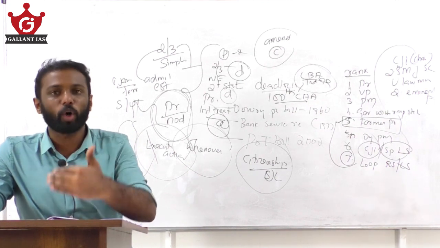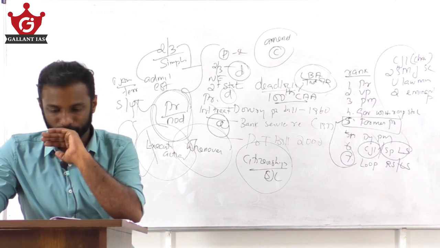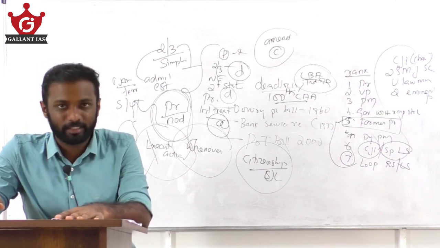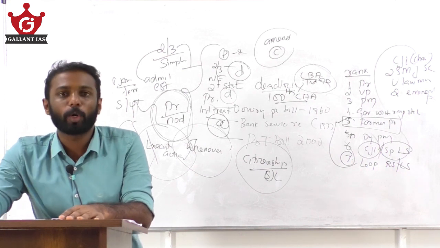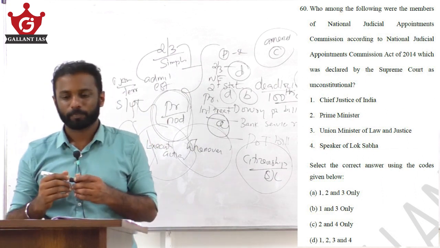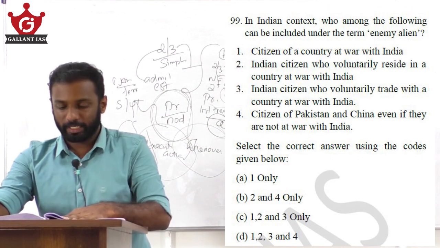So from the given options, only 1 and 3, that is the CJI and the Union Law Minister, were members of the NJAC. So our answer becomes option B, that is 1 and 3 only. Clear? Next question, take question number 99.